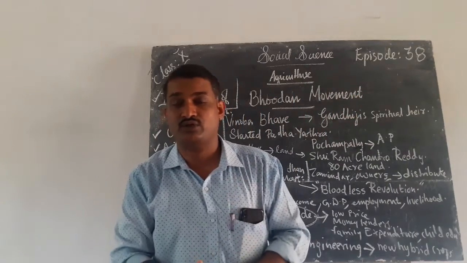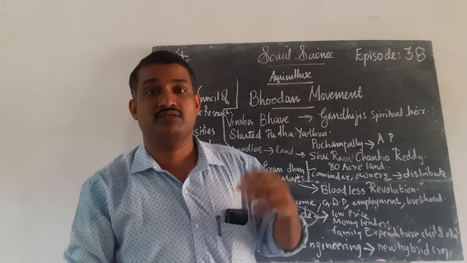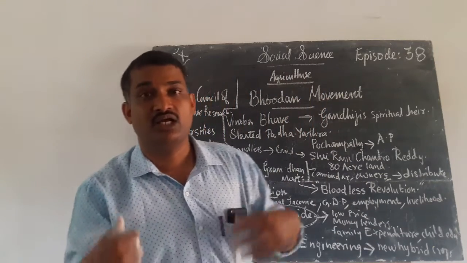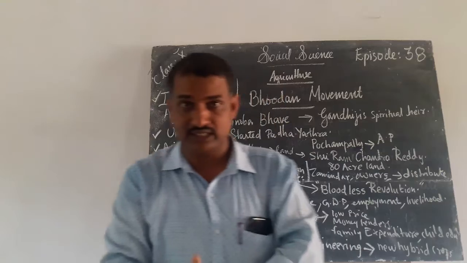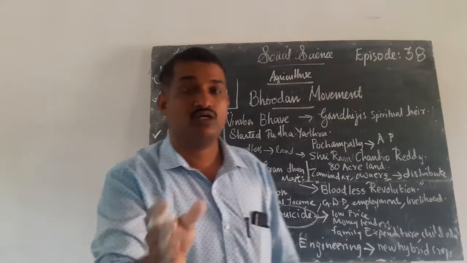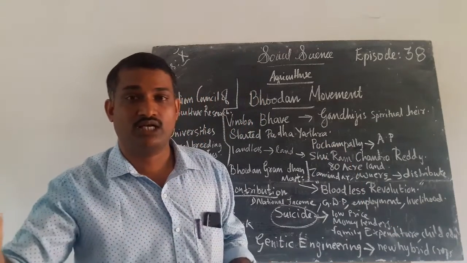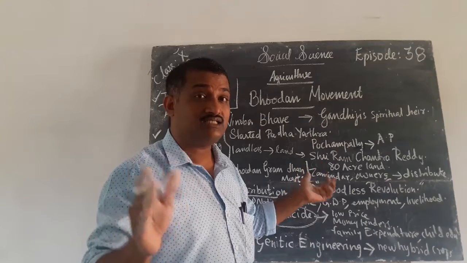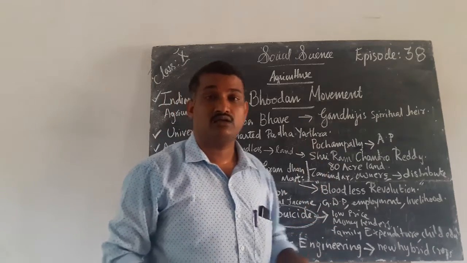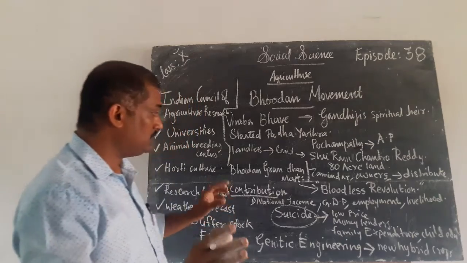Like this, so many rich landowners, Zamindars and other people donated and contributed land, to be given to the poor peasants. That movement came to be known as the Bhoodan Gramdhan movement, which came to be called the bloodless revolution. I hope that you understood about the bloodless revolution.